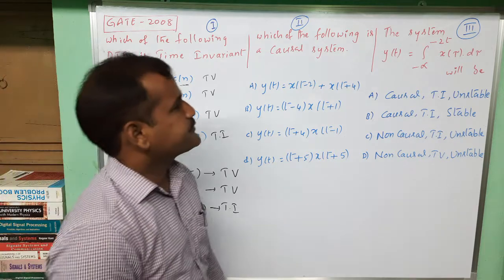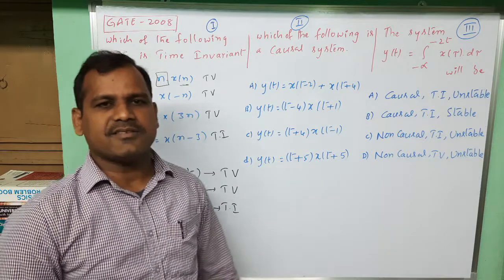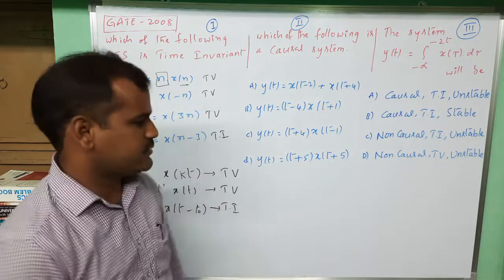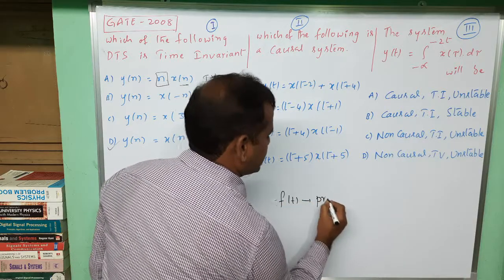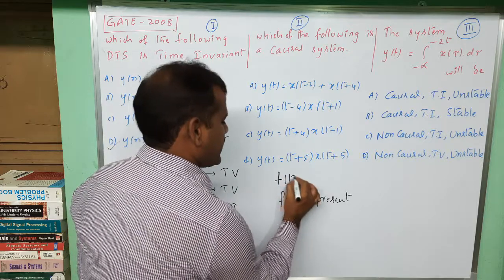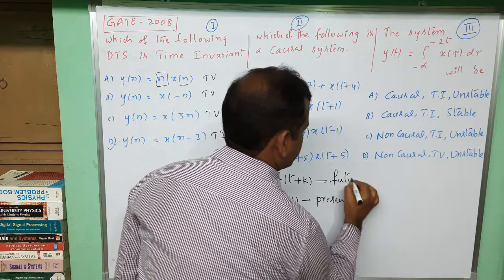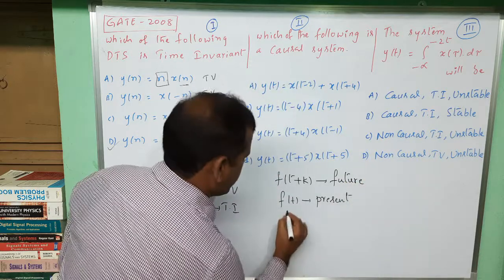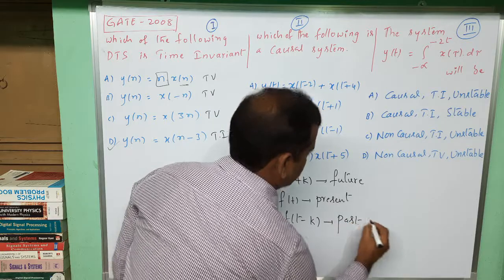The second question is, which of the following is a causal system? Regarding causal systems, in my video I have given the observation points. First let us recall that f of t, if it indicates the present signal, then f of t plus some positive constant should represent future. f of t minus k should represent past signal.